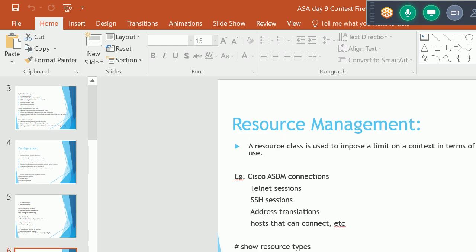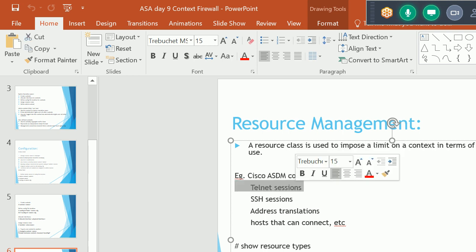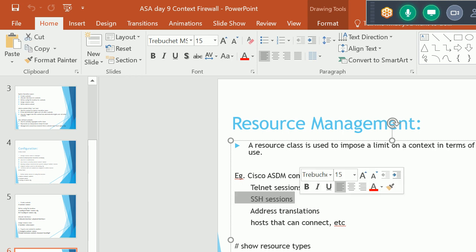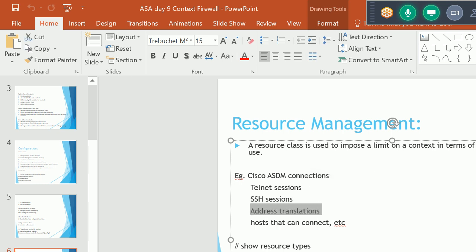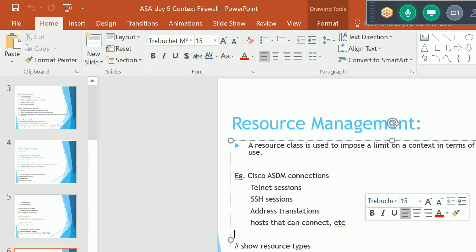This is for resource management. A resource class is used to impose a limit on a context in terms of the features it can use. We can define the ASDM connections, the Telnet sessions, how many Telnet sessions we give to context C1 or context C2, and the SSH sessions. We can define the address translation or xlate table connection limit here. We can also define the hosts that can connect. That kind of information we can define in the resource class.